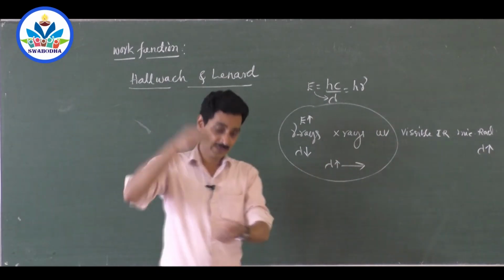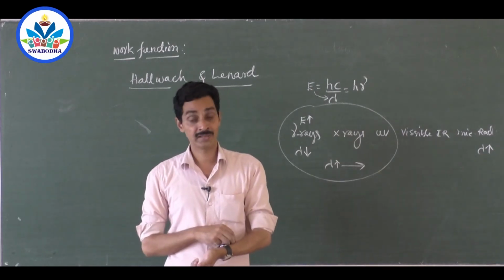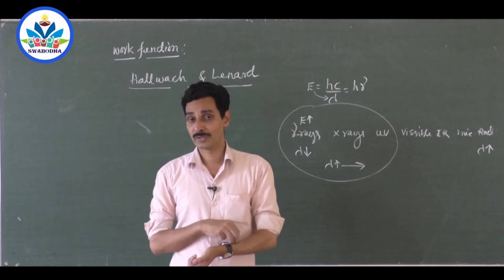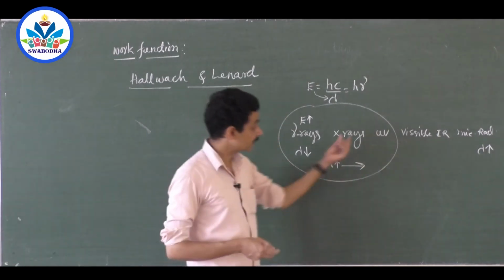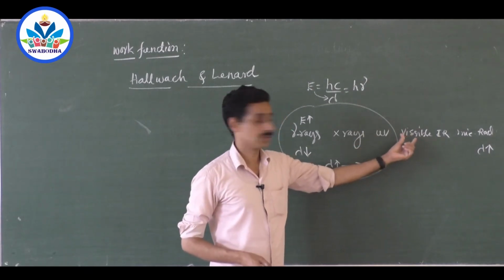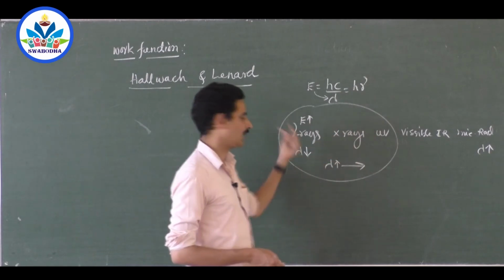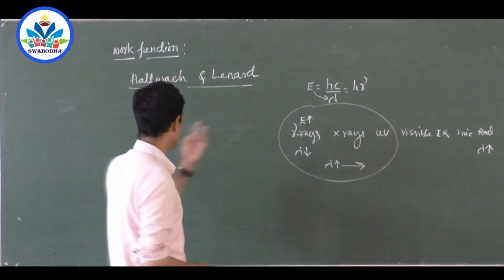Even ultraviolet light, when it falls on your skin, creates vitamin D. Otherwise you won't have enough vitamin D. So that is the specialty of ultraviolet light. But still it is energetic. Compared to visible radiation, ultraviolet, X-rays and gamma rays are all highly energetic.